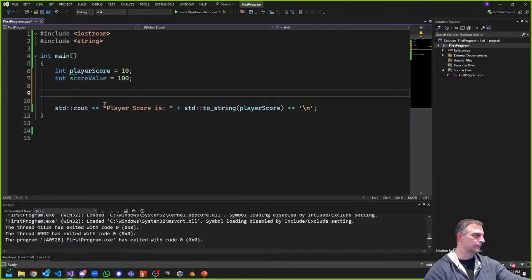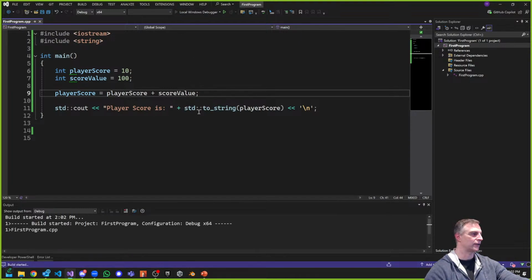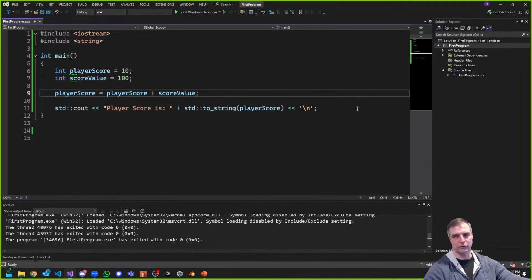Okay, so some people wrote plus equals. Well, let's do the basics. So the basic is player score is equal to player score plus score value. This is a long way of doing it. So why does this work? First of all, let's try it out. And we should have 110 if I print it out, the output should be 110. Computers are great with math, right? So they can do this kind of calculation very simply.